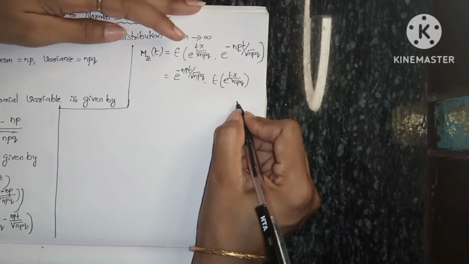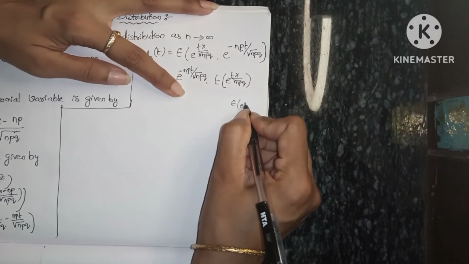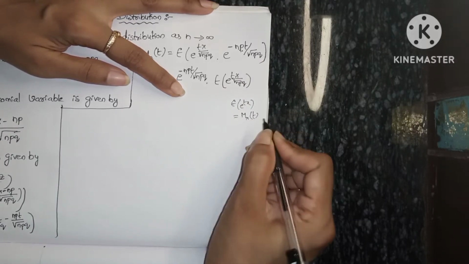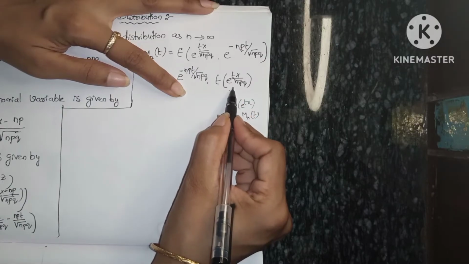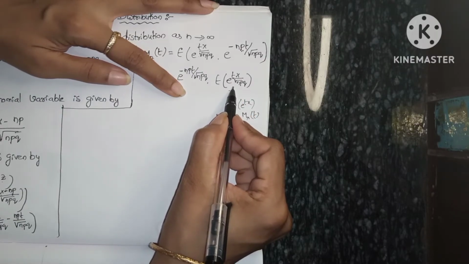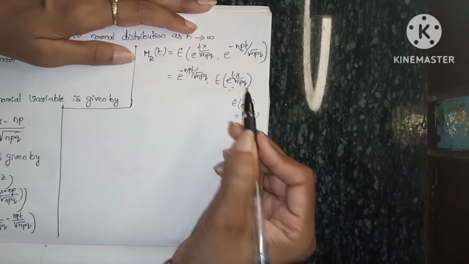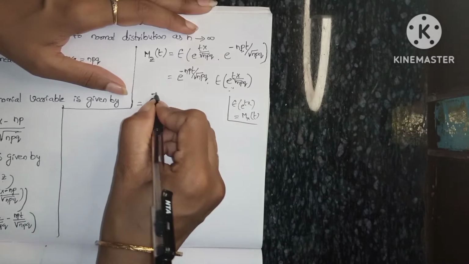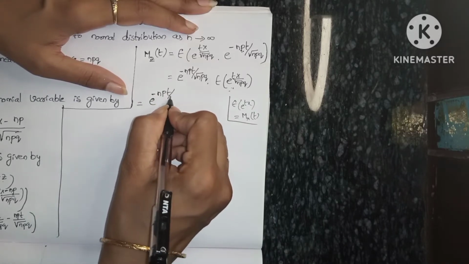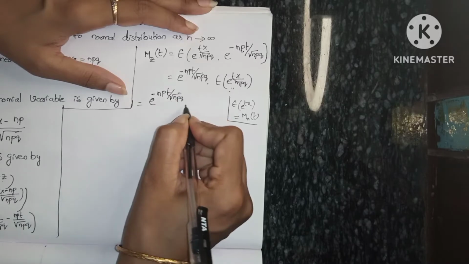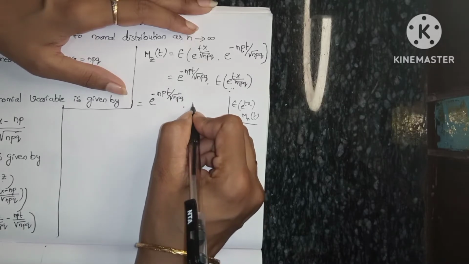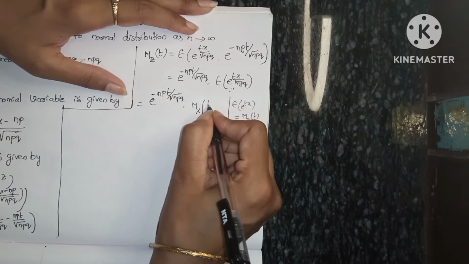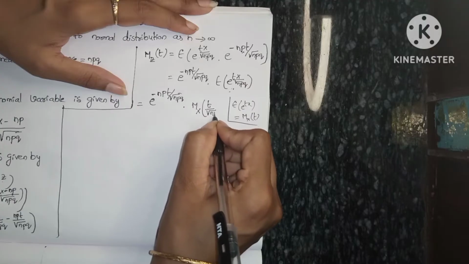We all know that expectation of e power tx is nothing but Mx of t. So I write e power minus npt by square root of npq into Mx of t, where t is t by square root of npq.